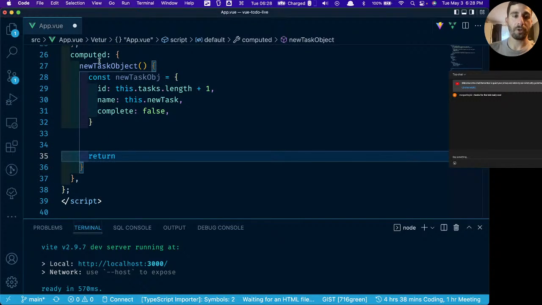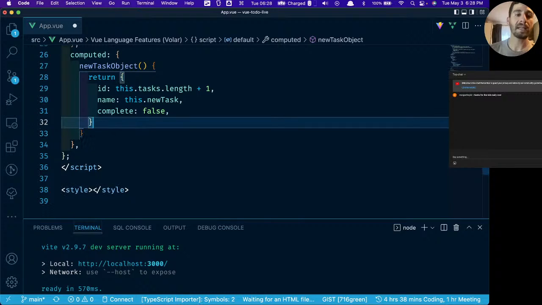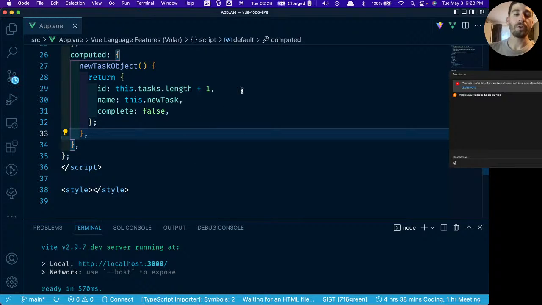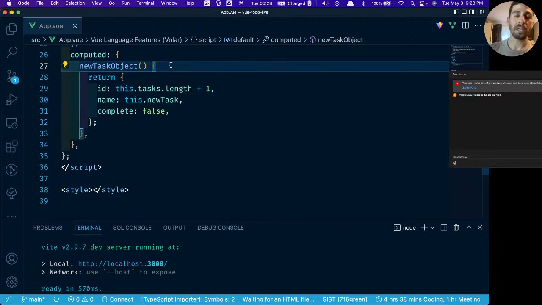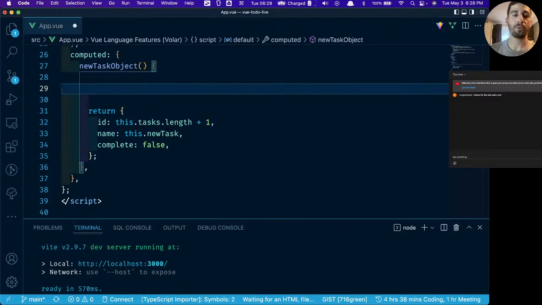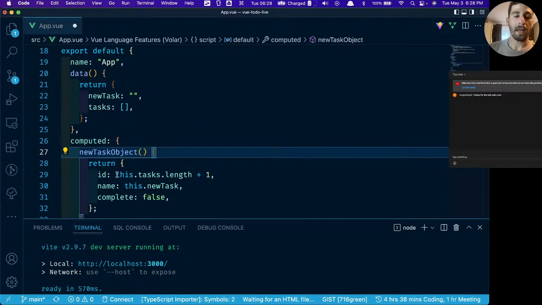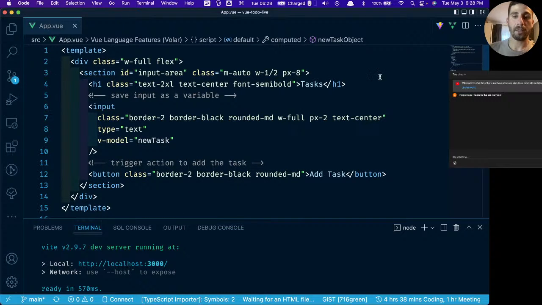Now we're going to return this new task object. Again, another way to do it would just be to return the object just like that. And maybe that is the cleaner way to do it. We'll do it that way. But I just wanted to point out that you can have stuff happen at the top of the computed property before you return a value. Every computed property needs to end by returning a value. So this will work.